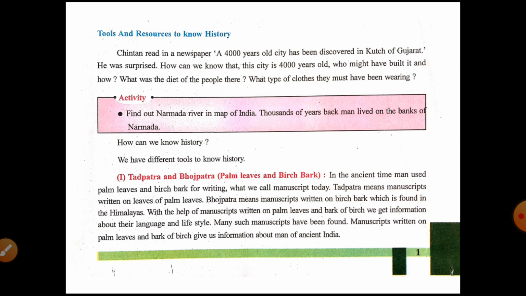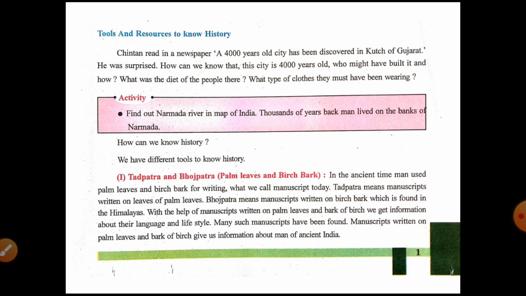the tools and resources to know history. So what are the tools? With the help of what tools, what things can we know history? Here one story is given. Let's see. Chintan read in a newspaper that a 4000 years old city has been discovered in Kutch of Gujarat. He was surprised. How can we know that this city is 4000 years old? Who might have built it and how? What was the diet of people there? What type of clothes must they have been wearing?